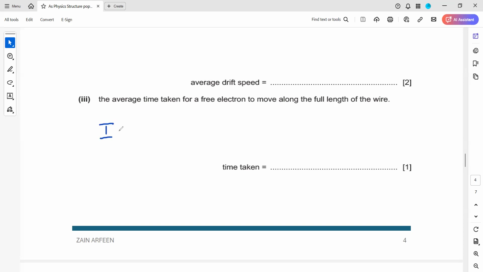Current is charge divided by time. If you need the time, the time will be charge divided by current. What about the charge?